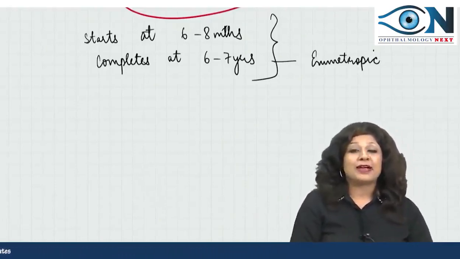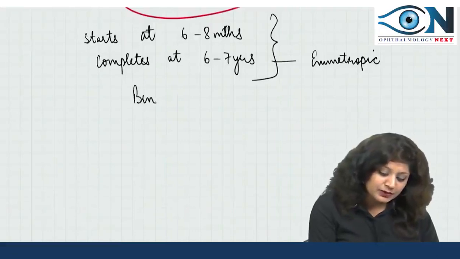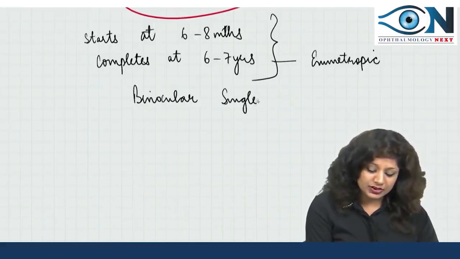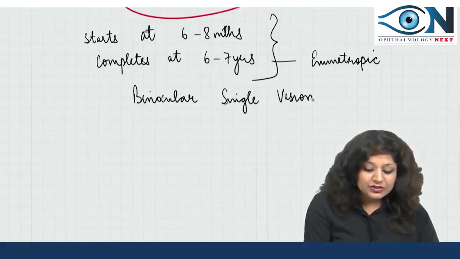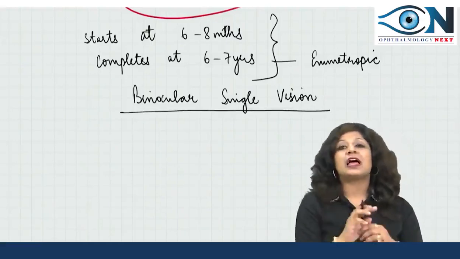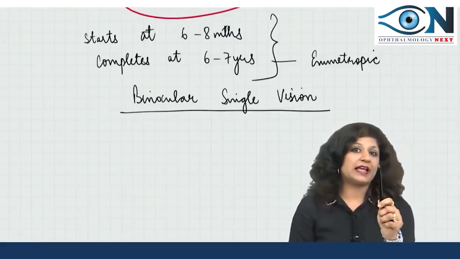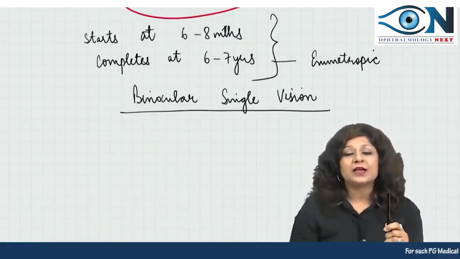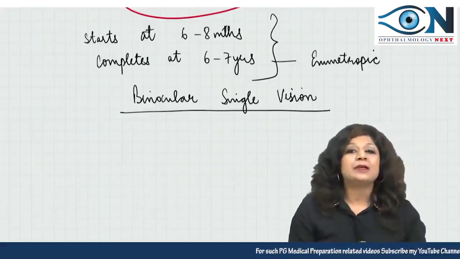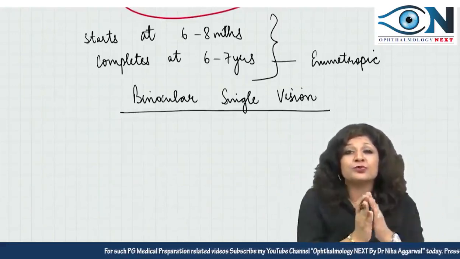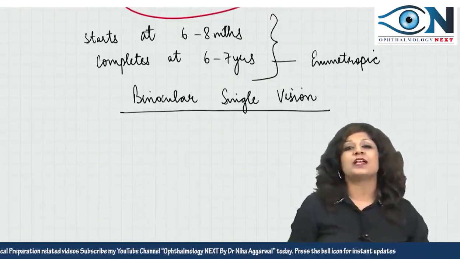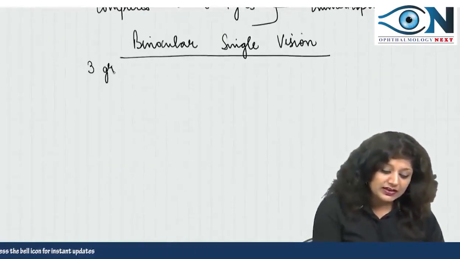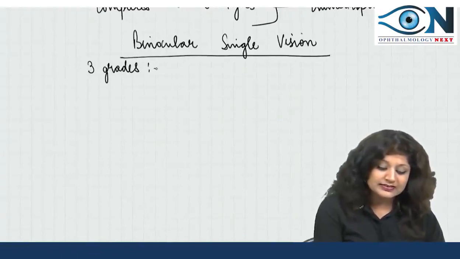That reminds me of binocular single vision, a very beautiful concept in ophthalmology. Binocular single vision means whenever we visualize any object, the image is formed on the retina of both the eyes. But still we see one single image because our retina is fusing them and making it one. That is called binocular single vision, and there are actually 3 grades of this binocular single vision.